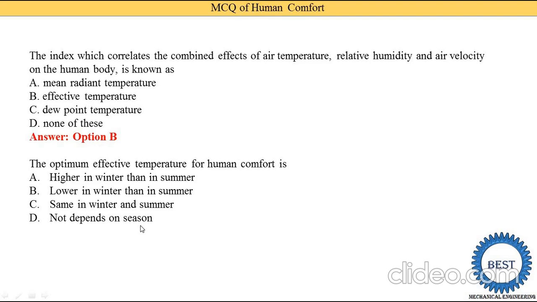and sweaters because we feel too cold. In the summer season we feel too hot, that's why we wear cotton clothes to maintain our body temperature. So from this logic you can consider that options C and D are not correct, because it depends on the seasons and may not be the same in winter as in summer. So the answer is option B. We have a lower effective temperature in winter than in the summer season.